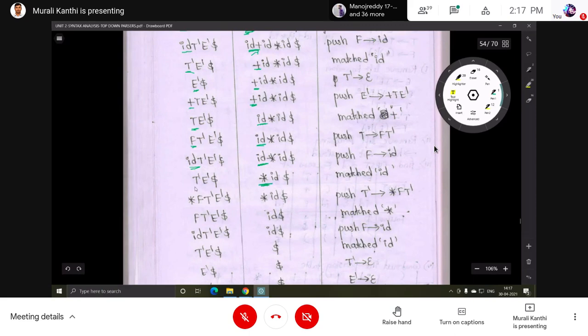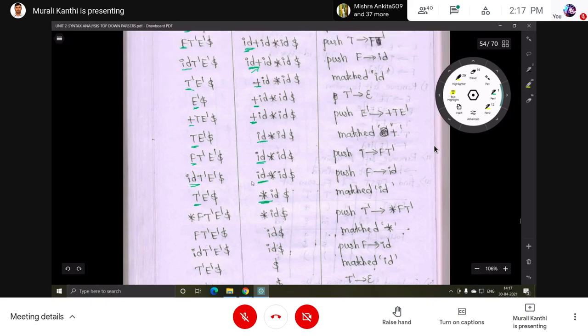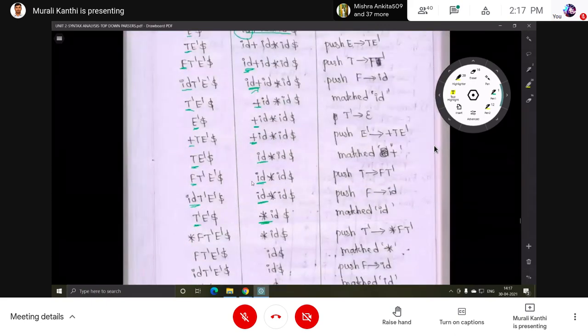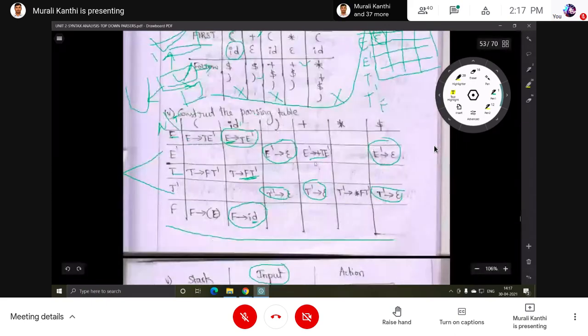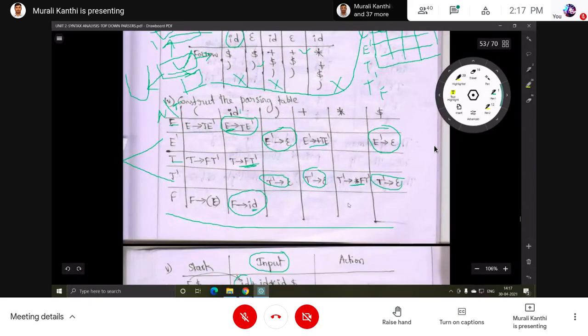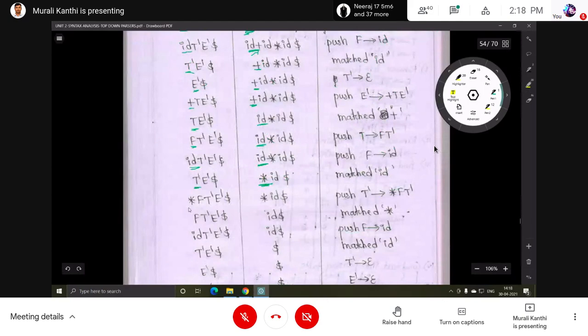Now the top of the stack is T dash and the input is star. What is the entry in the table? It will be looked up in the table: T dash, star gives star FT dash. Push star FT dash onto the stack. Here the top of the stack is star and the input symbol is star, so matching. Pop and increment the input pointer.